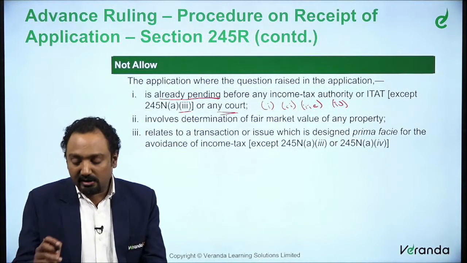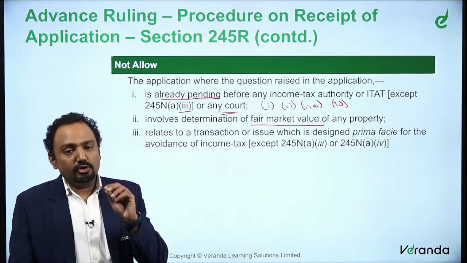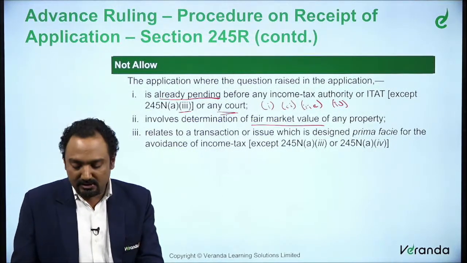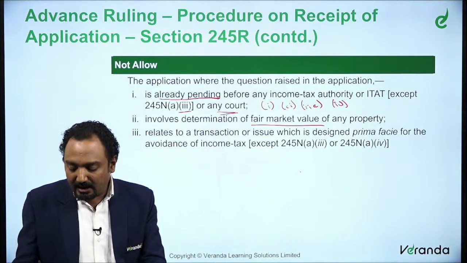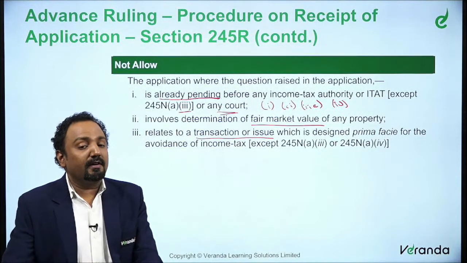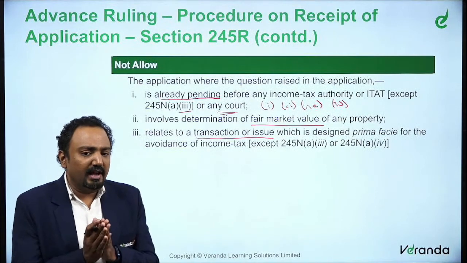And they cannot consider it if it involves fair market value. If the issue involves determining the fair market value of any property, it shall not be considered. So these are all situations where an application shall not be allowed. And the last one relates to a transaction or issue which is designed prima facie for avoidance of tax. Here also we have 2 exceptions.